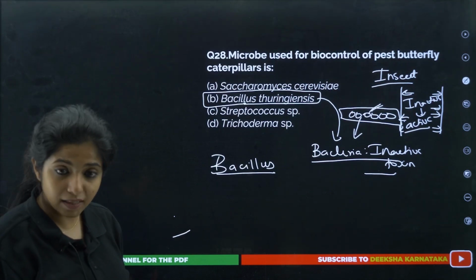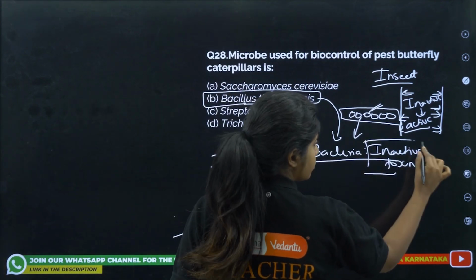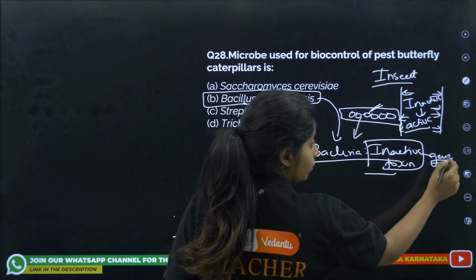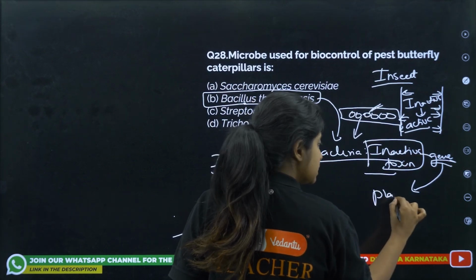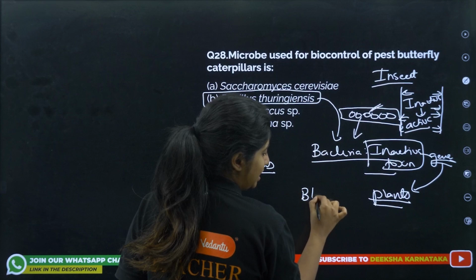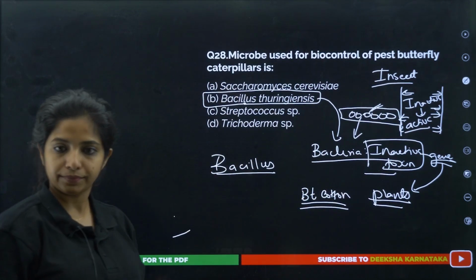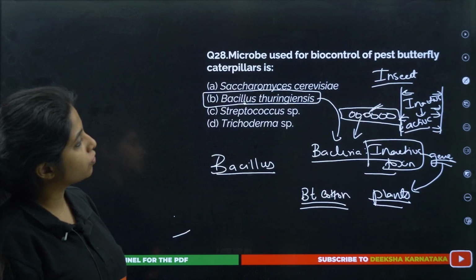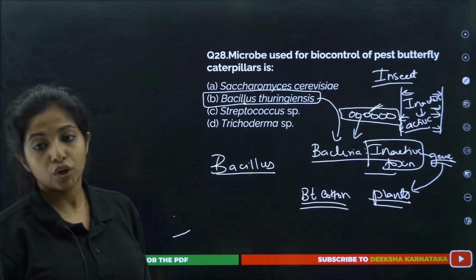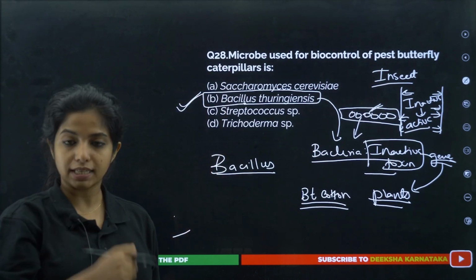And in some plants, we put the genes which are responsible for producing the toxin. This gene, which is going to produce the toxin, we put it in some plants, so the plants themselves can produce the toxin. It does not depend on the bacteria. You call them BT plants, for example BT cotton, BT brinjal, etc. So the microbe used for biocontrol of pest butterfly caterpillar is Bacillus thuringiensis, my dear children. So this becomes the answer.